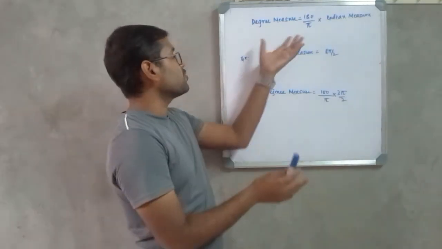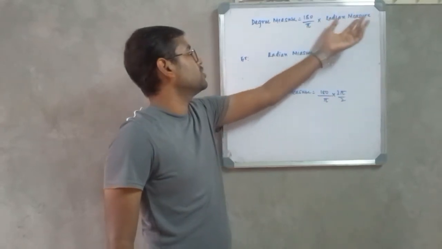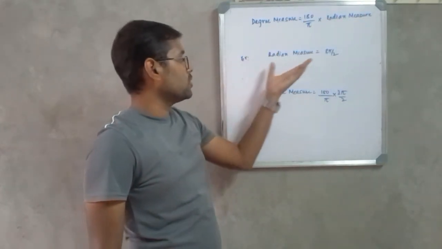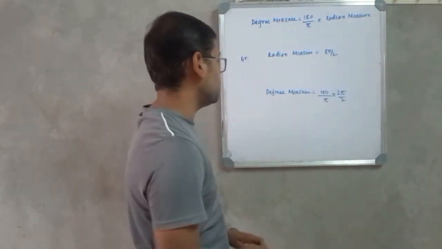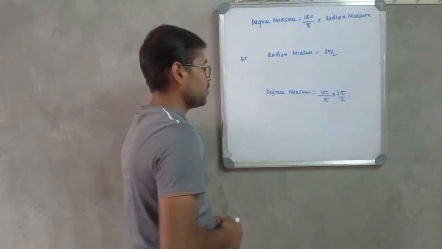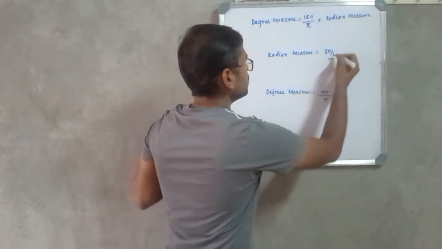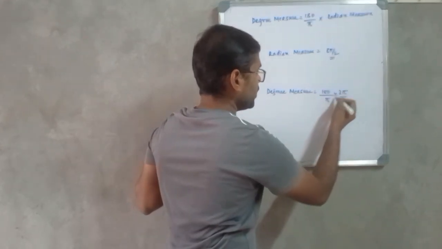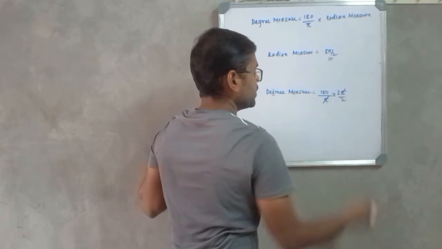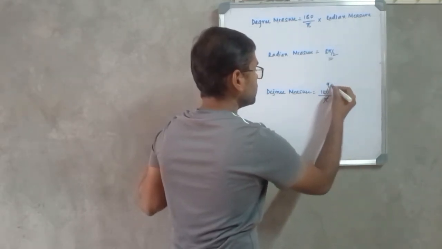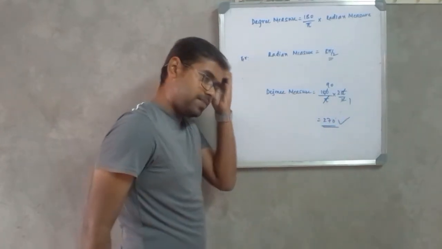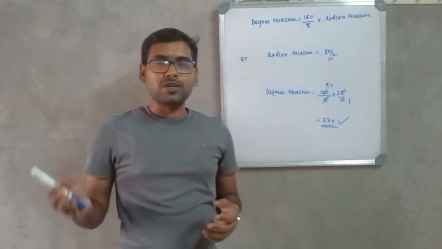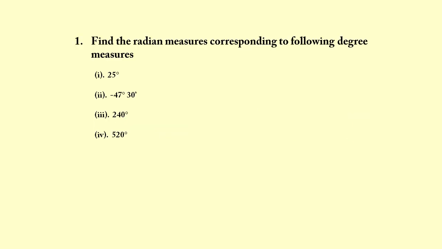Guys, similarly, let us check this formula which will convert the angle given in radian measure to degree measure. For example, we have the angle given in radian measure, which is equal to 3 pi by 2, which is equal to 3/4 of the revolution in the anti-clockwise direction, right? If I substitute this value in this formula, I will get 180 divided by pi into 3 pi by 2. Pi gets cancelled, 2 nines are 18, it will be 90 into 3, which is equal to 270 degrees, which is the correct answer. Now that we know how to convert an angle from one measure to another, let us solve some problems from NCERT exercises to end this video.